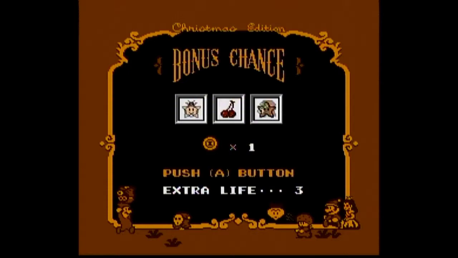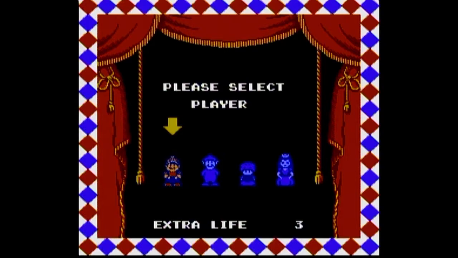The most common way to get an extra life here is if you get a cherry as the first picture. Wait. Again, we didn't manage it. Yeah, if you get a cherry first, then you get an extra life automatically, regardless of what pictures you get for the next 2 slots. Shame. Usually I manage to get at least an extra life, especially with 6 coins.